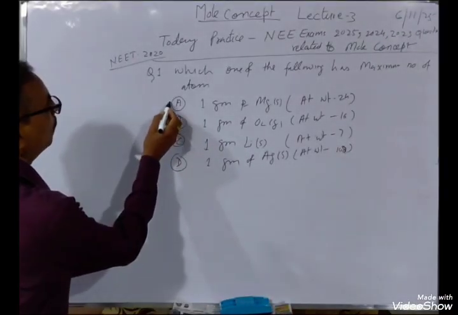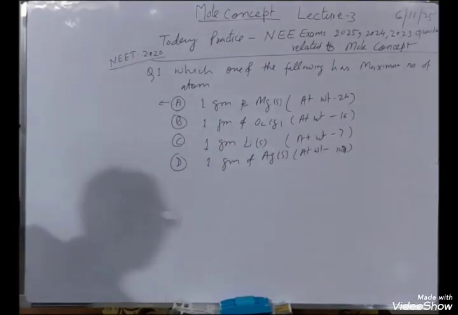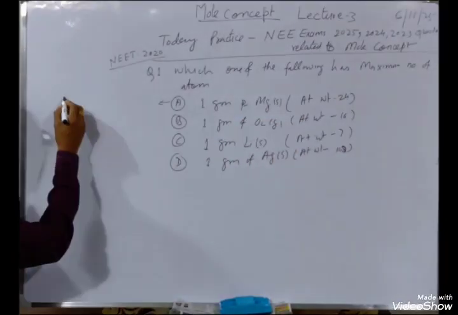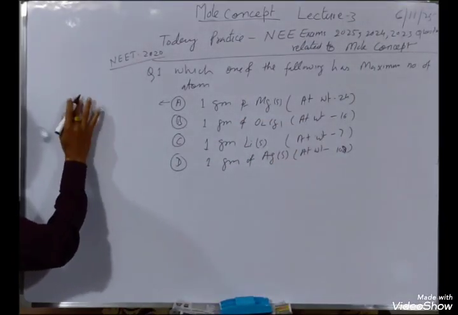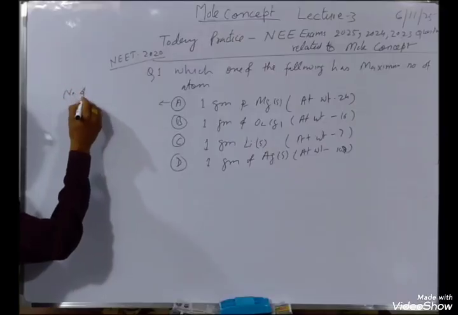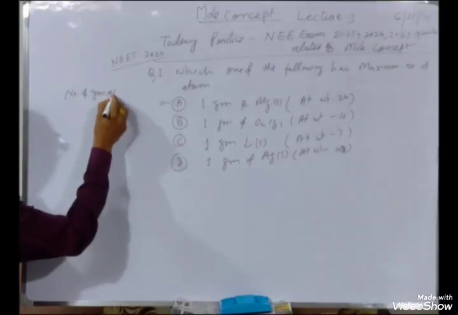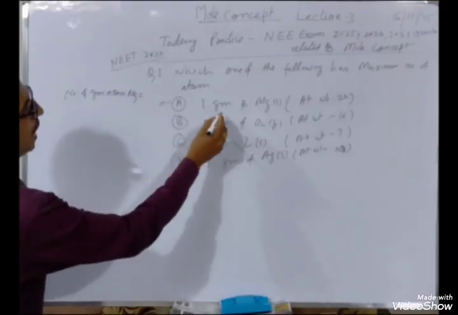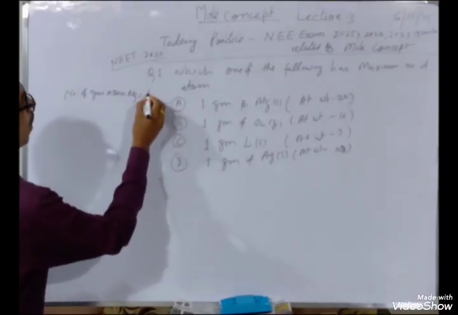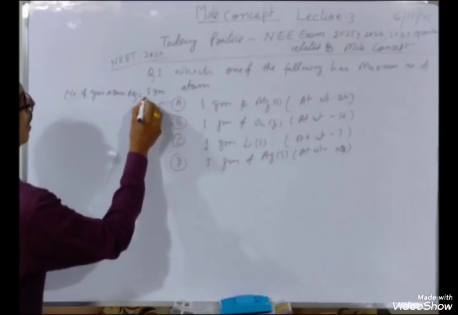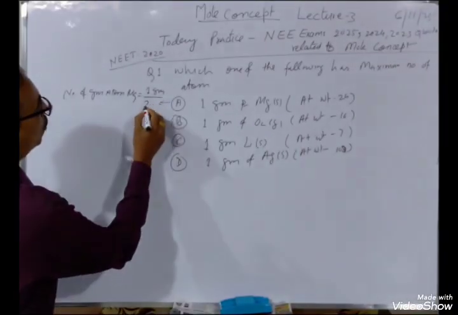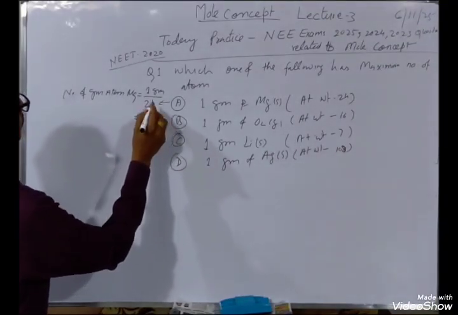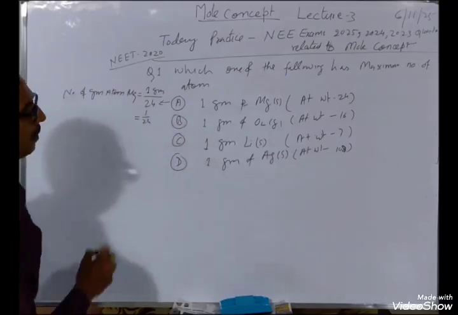In the case of A, 1 gram of magnesium, number of gram atoms of Mg is weight of Mg, 1 gram, divided by atomic weight 24, that is 1/24 gram atom.